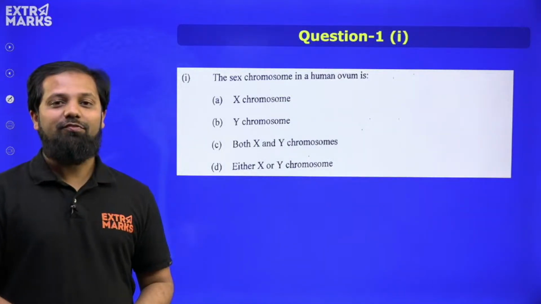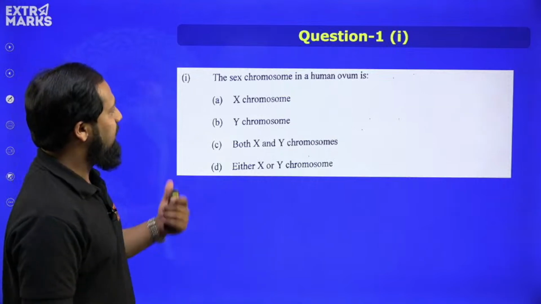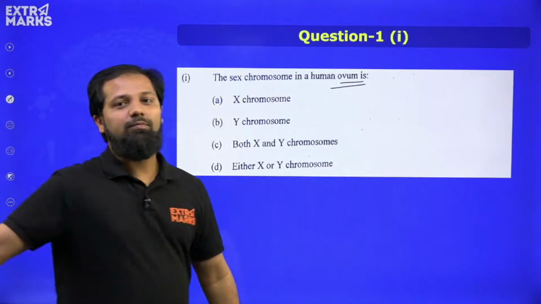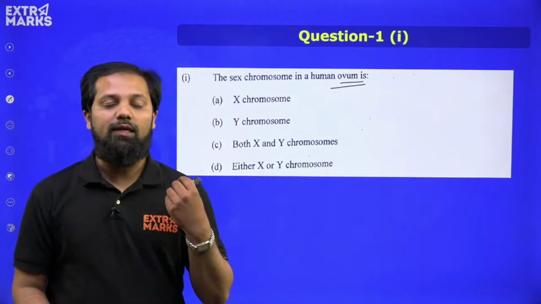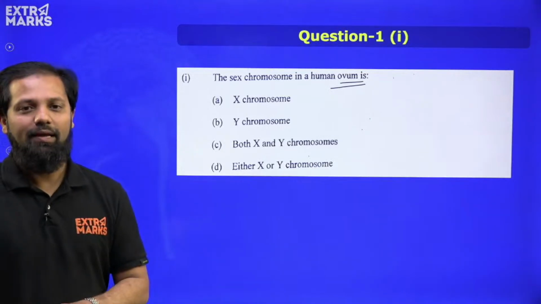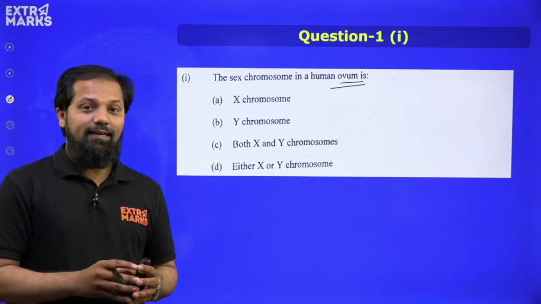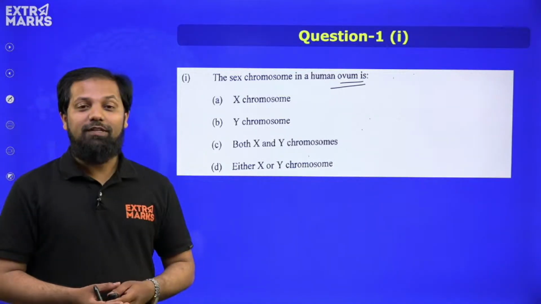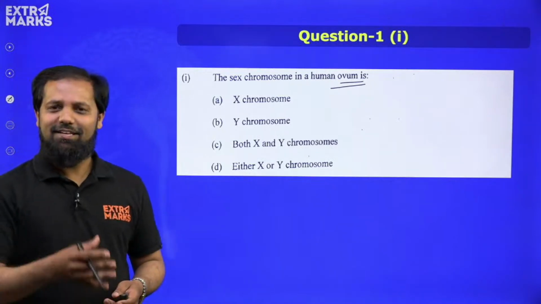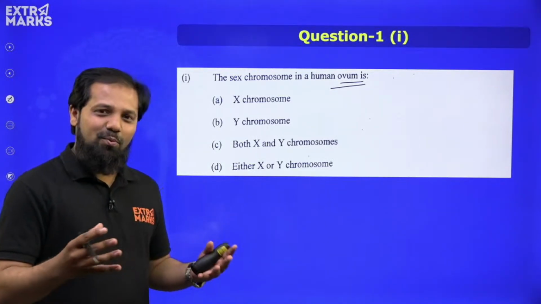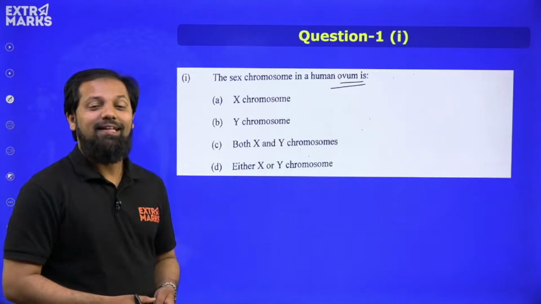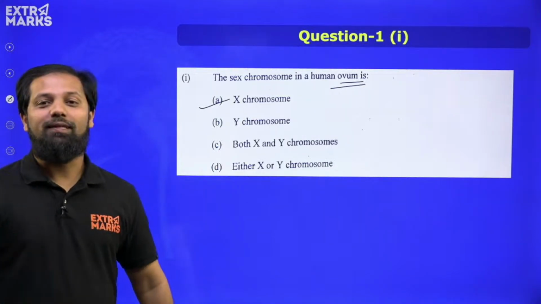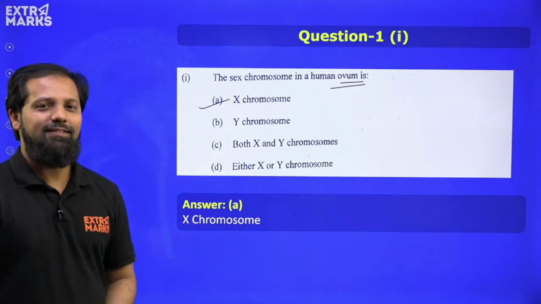To begin with, question number 1. The question is: the sex chromosome in a human ovum. Now when we look at this term ovum, obviously it is related to the female reproductive system, because this is a female gamete, and we all know that females contain the X chromosome. Obviously the answer out of these 4 options A, B, C and D. Yes, any guesses my dear students? Very easy, very straightforward question. Very good. The correct answer for the question is option A, wherein the X chromosome is the answer. So option A is the correct answer.